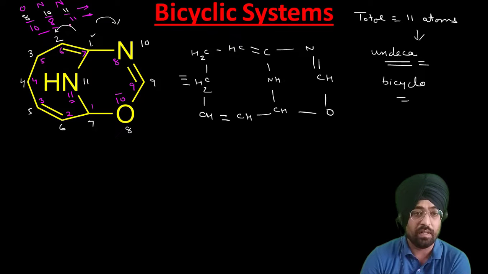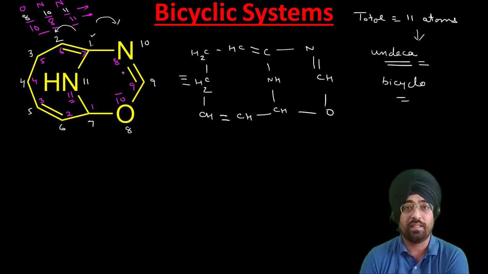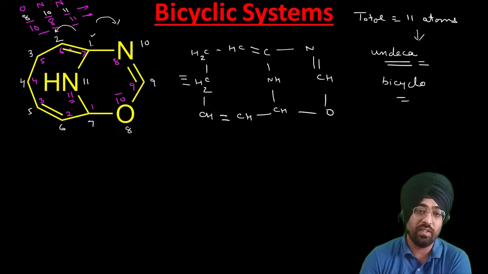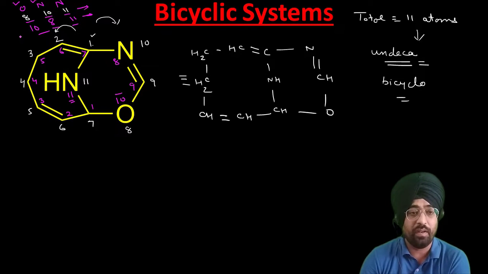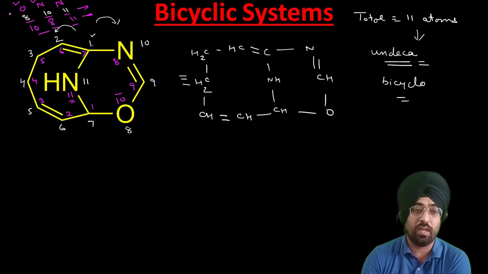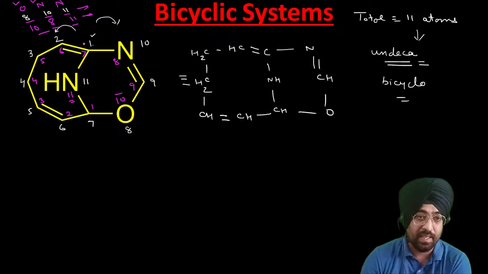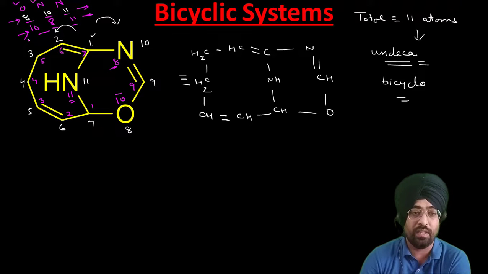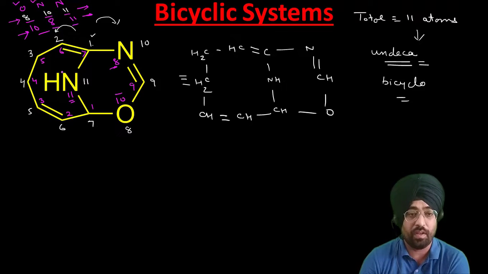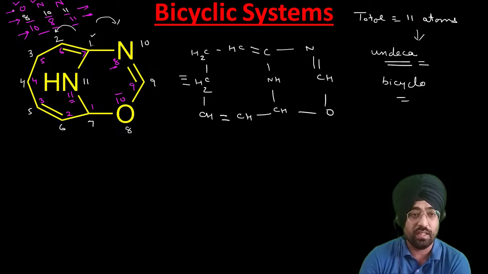Now let us come to the rule. Out of oxygen and nitrogen, oxygen has a higher priority, so the numbering that gives the lowest locant to oxygen will be correct. If we do the numbering according to this white color, then it gets the 8th locant position. If we do it by purple color, then it gets the 10th locant position, and the sum of locants is the same. Now if we have a choice, we will choose the one in which the oxygen is getting the lowest locant, so the numbering with the white color is correct.